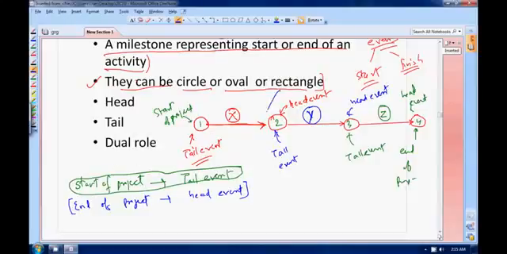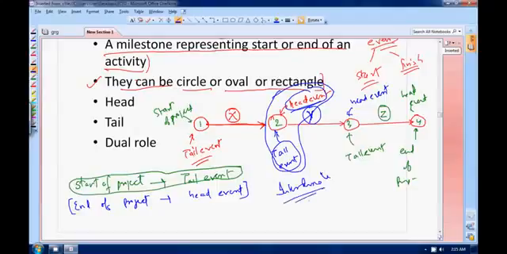For the intermediate nodes, focus here: this node 2 is a head event also, and it is a tail event also. So all the intermediate nodes are going to be dual role events. They are called dual role events. I have written here dual role event. Very simple, I think understandable.